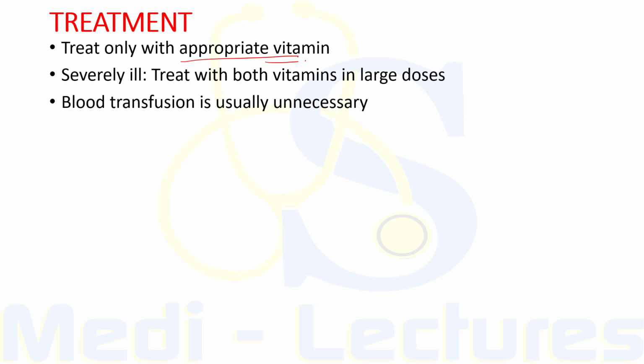Now in patients who are admitted to hospital severely ill, it may be necessary to treat with both vitamins in large doses after the collection of appropriate blood samples for cobalamin and folate levels, as well as bone marrow biopsy sample. Blood transfusion is usually unnecessary and inadvisable, but if essential, 1 to 2 units of packed cells should be given slowly with the usual treatment of heart failure if present.